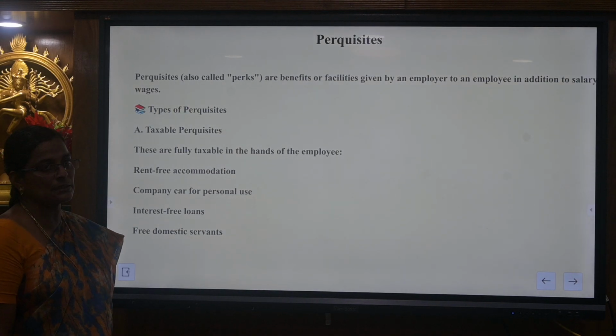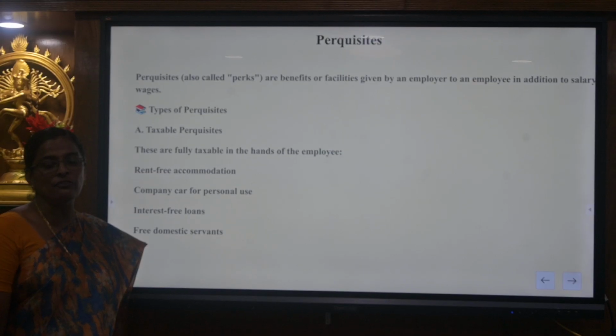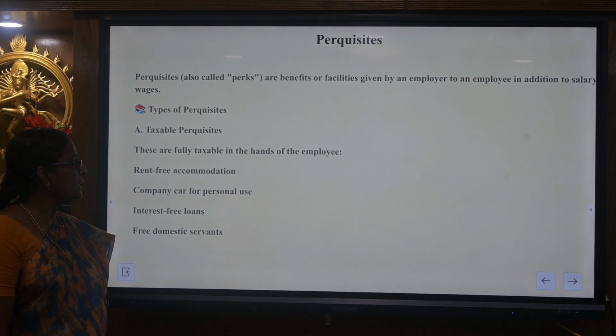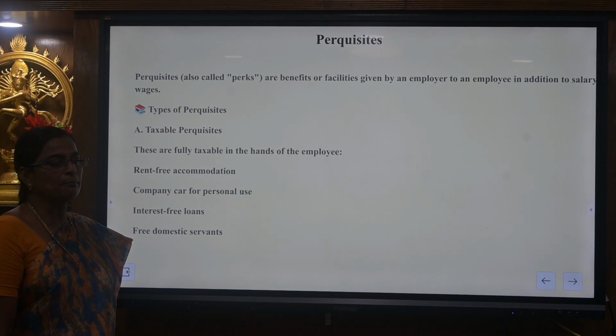The next one is perquisites. Perquisites means any amount other than salary which has been received by the employee. The perquisites may be in the form of cash as well as in the form of funds or by giving services to the employee. Usually, anything received by the employee for his work done in the office is termed as perquisites. The perquisites can be classified into three: fully taxable perquisites, partially taxable perquisites, and fully exempted perquisites.